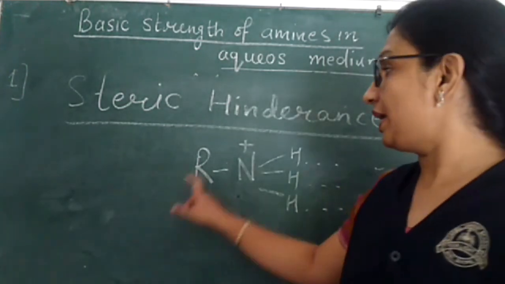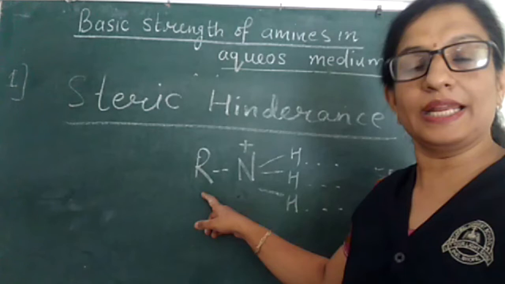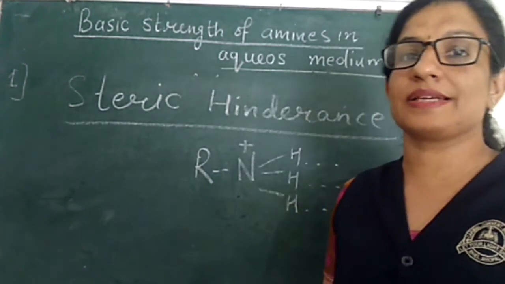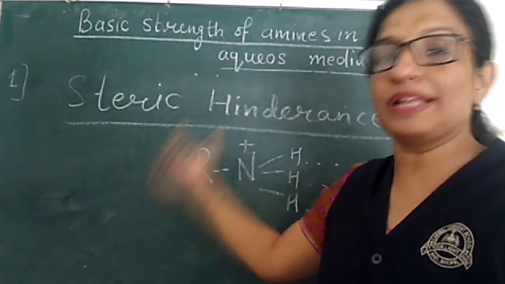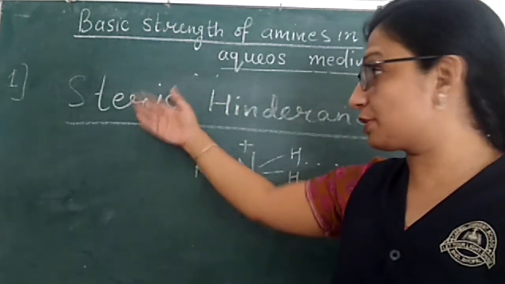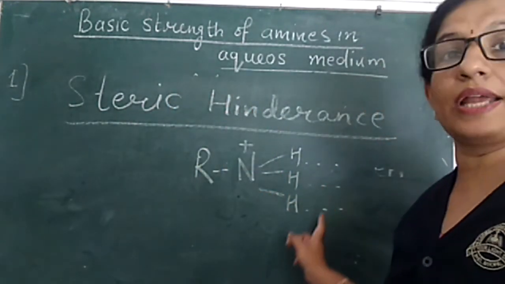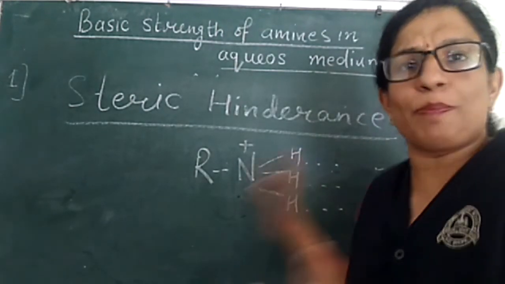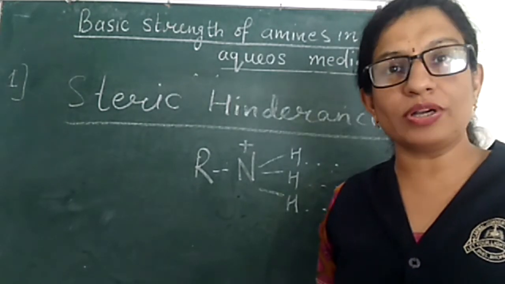But if the size of this alkyl group R in amines is such that it creates a steric hindrance, that means it creates in space a resistance for the formation of hydrogen bonds with water. That means it is stopping that cation from forming hydrogen bonds with water.